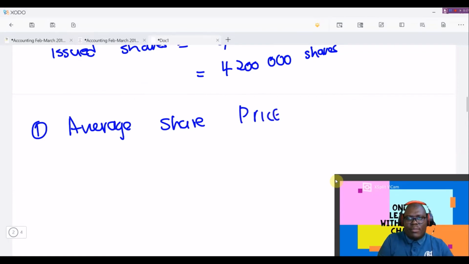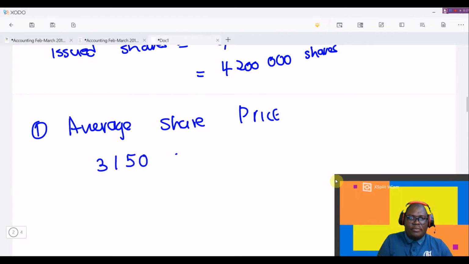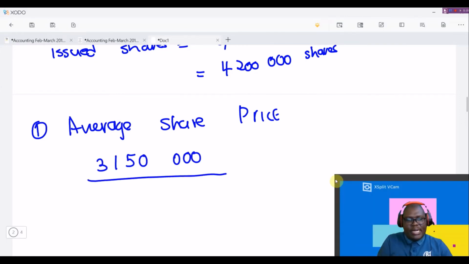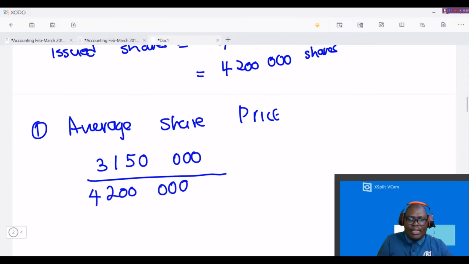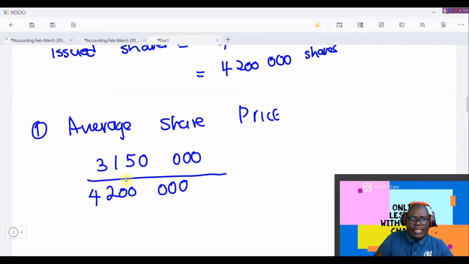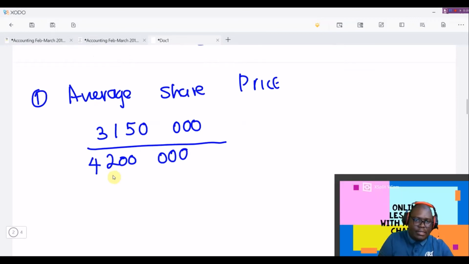We know that the monetary value of the shares that we issued is 3,150,000, right? So for us to get the average price, we divide by the number of shares that we have, which is 4,200,000, and then we'll get that average share price.